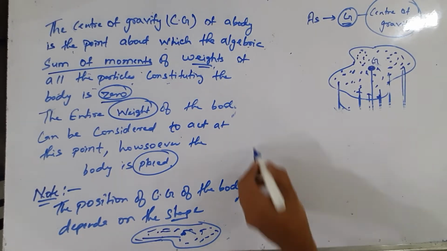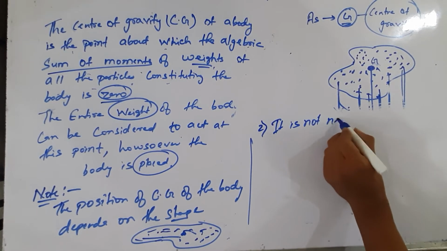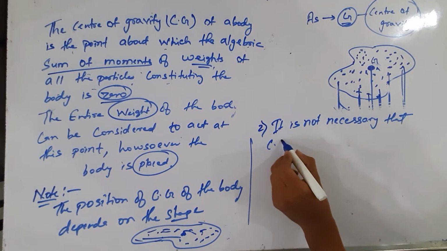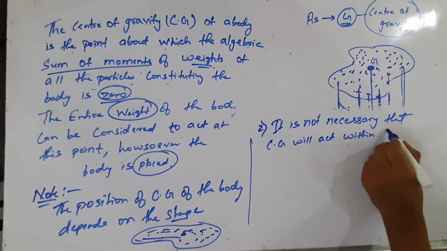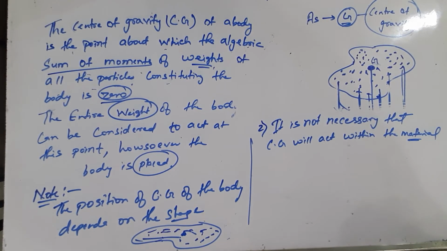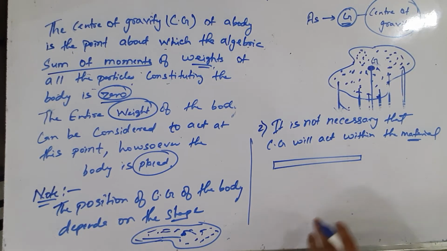Now the second point is, it is not necessary that center of gravity will act within the material. If we consider an example, suppose we have a wire which is in the form of a straight form, or it can be considered as a rod. So here, if the masses are equally distributed, then center of gravity will lie at its center, and the center of gravity is within the material.